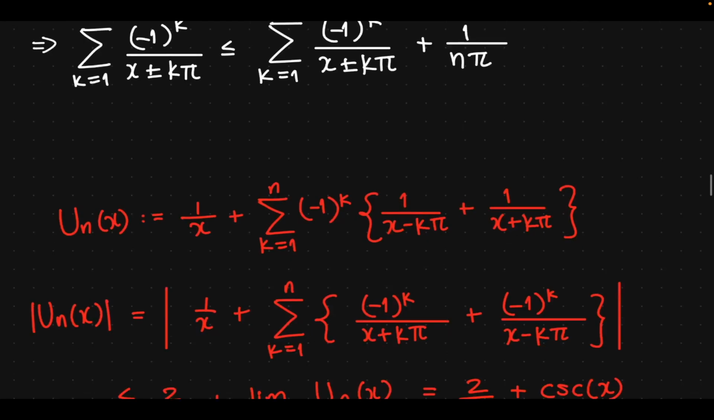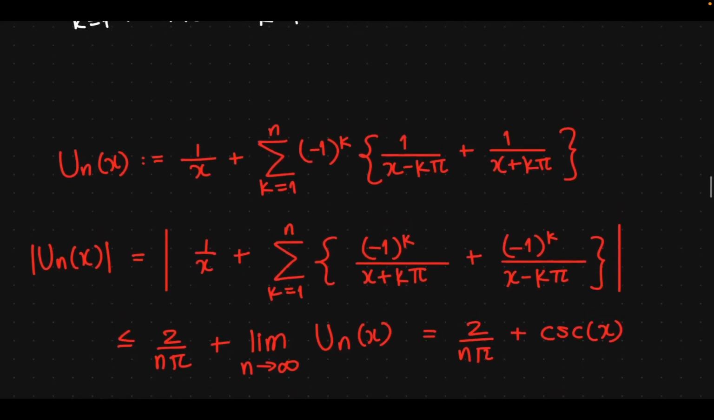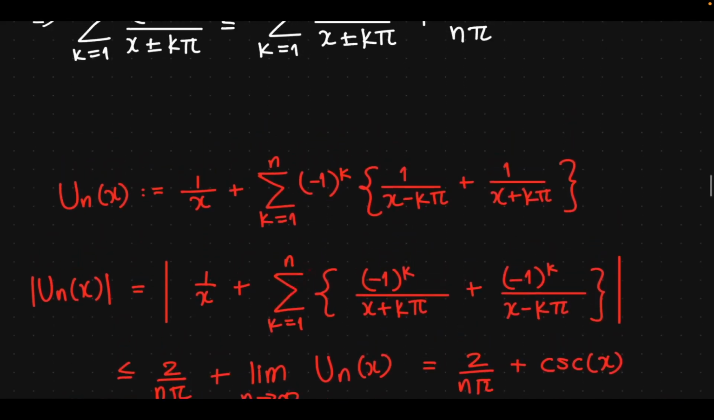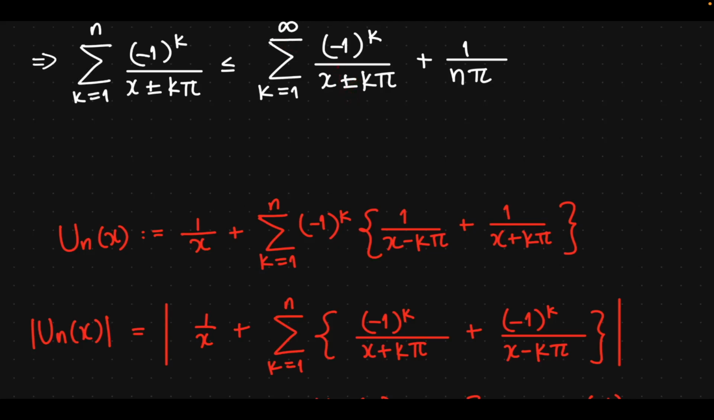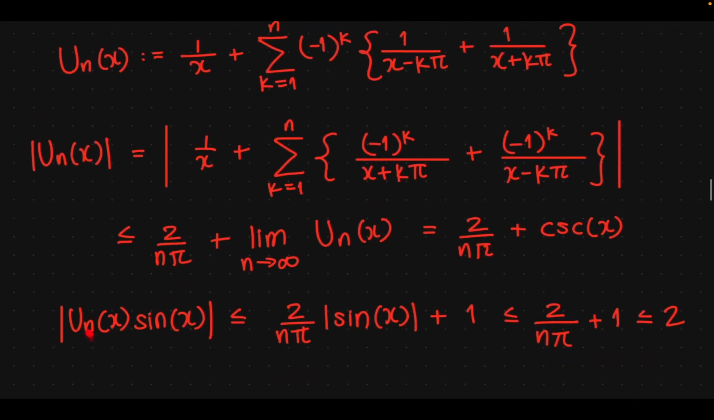So we can replace this n with an infinity and add a 1 over n pi for each of these. That gives a 2 over n pi, and each of those things that we added at infinity plus the 1 over x will actually give us the limit as n goes to infinity of u_n of x, essentially. And all this is under the absolute value, but it's all positive, so we can just remove that. That equals 2 over n pi, and we know the limit of u_n of x is just cosecant of x. So if we consider u_n of x times sine of x in absolute value, that's less than or equal to 2 over n pi times the absolute value of sine of x, plus 1.